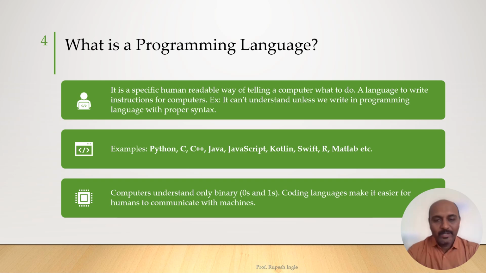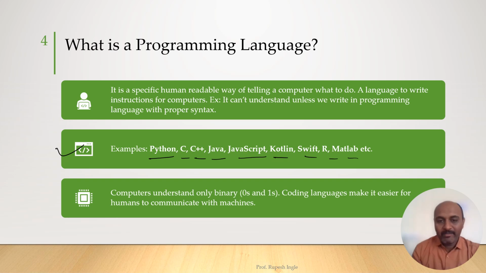In the previous slide, we have seen what is programming, and we have understood that programming is nothing but the way of giving instructions to the computer or writing code for the computer. And how do we write? We use a language for doing that. That language is called a programming language. Here we can see the examples. Examples of programming languages are Python, C, C++, Java, JavaScript, Kotlin, Swift, R, MATLAB. These are different examples of programming languages.